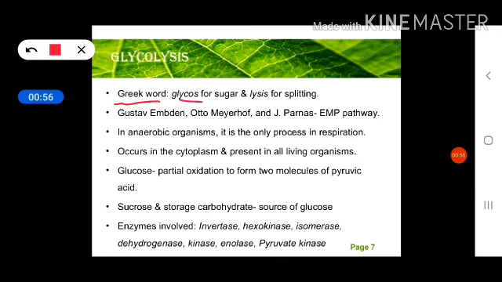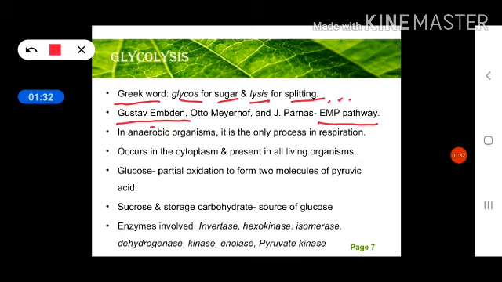This glycolysis process, in short, is known as the EMP pathway because of its discoverers. E, M and P, these three scientists discovered this pathway. The first one is Gustav Embden, so E. Otto Meyerhof, M for Meyerhof, and J. Parnas, so P from Parnas. Embden, E. Meyerhof, M, and Parnas, P. EMP. Therefore, in short, it is also known as the EMP pathway because of its discoverers: Embden, Meyerhof, and Parnas.